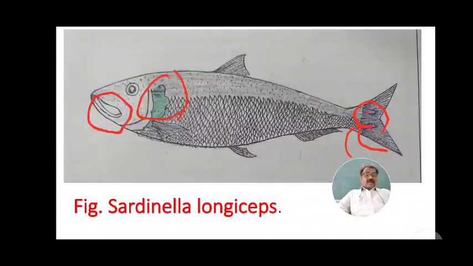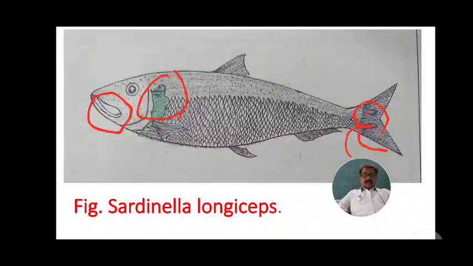Juveniles are mainly carnivorous, feeding on planktonic crustaceans. These crustaceans occur in the water and are used as food by the oil sardine juveniles, which are carnivorous and feed on planktonic crustaceans.